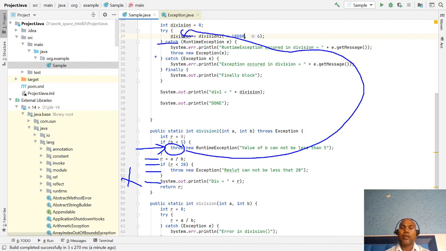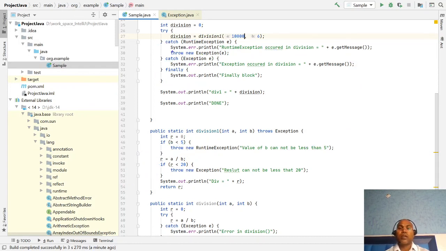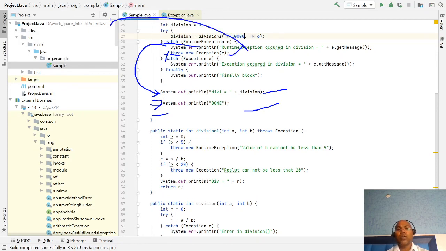They can handle it through multiple catch blocks. If you have multiple catch blocks, the subclass comes first, then the superclass. If you want to handle the exception and continue to the next instruction, then you don't use throw. But if you want to know a particular exception occurred and not execute the remaining code, then you use the throw keyword and throw the exception, so that it is handled by the calling method.